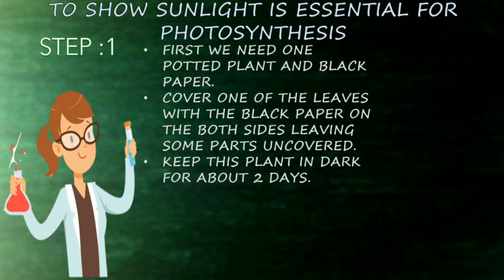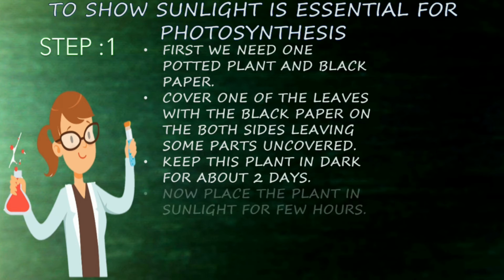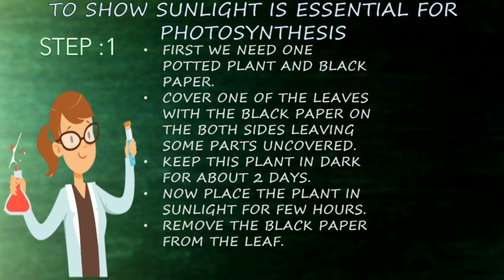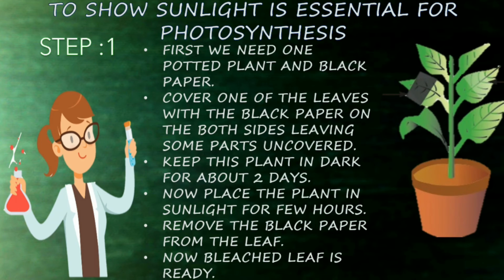Keep this plant in the dark for about 2 days. So keep this plant away from the sunlight, that is, you have to place it in a dark place for nearly 2 days. Now place the plant in the sunlight for a few hours. So after it is placed in a dark place, take it outside and place it in the sunlight for a few hours. Now remove the black paper from the leaf. Now the bleached leaf is ready. So see this picture, it shows you clearly how to cover the leaf.